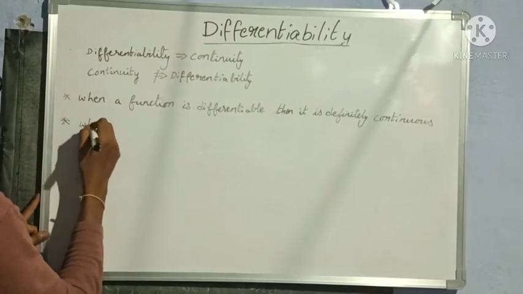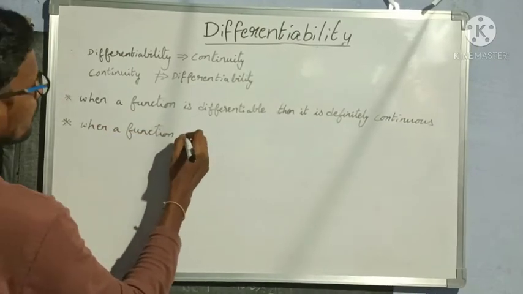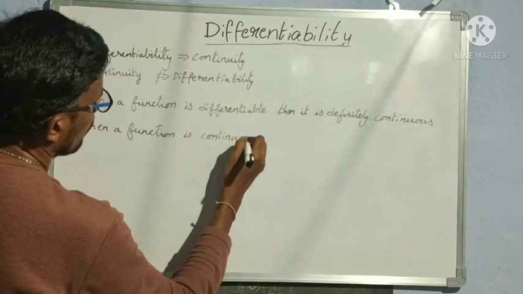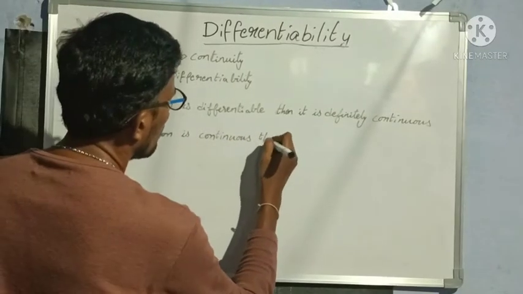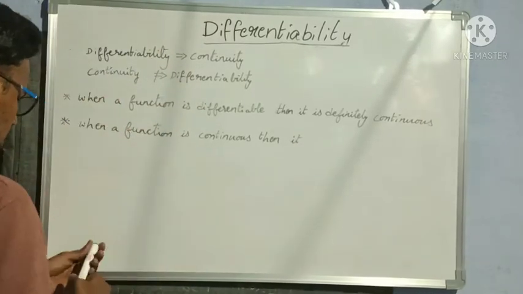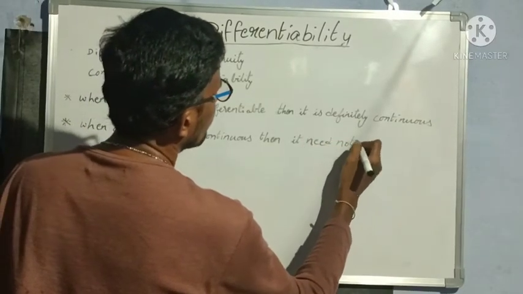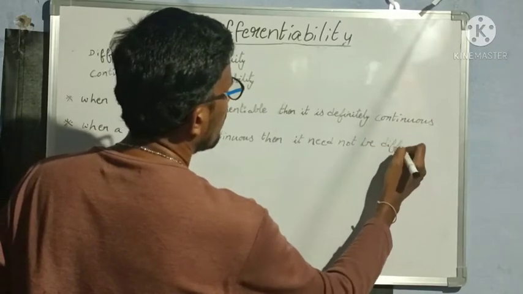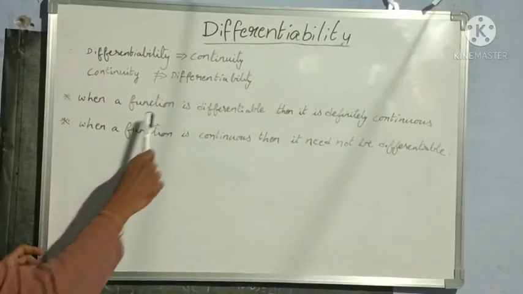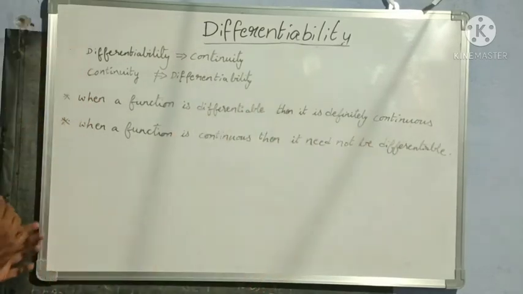And the second sentence meaning. When a function is continuous, then it need not be differentiable. Okay, when a function is differentiable, then it's definitely continuous, but when a function is continuous, then it need not be differentiable. What's the meaning of this sentence?